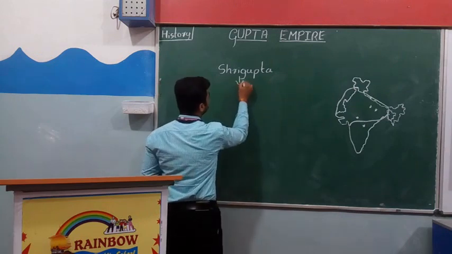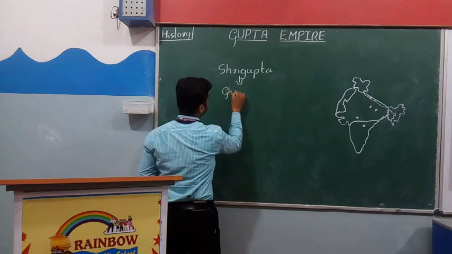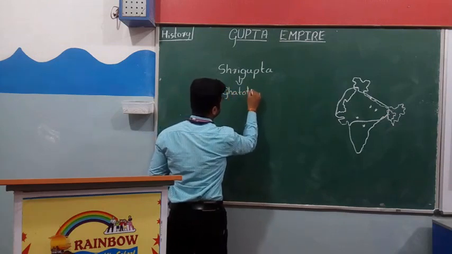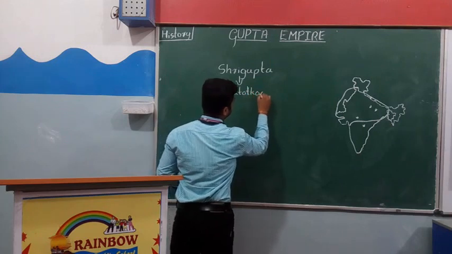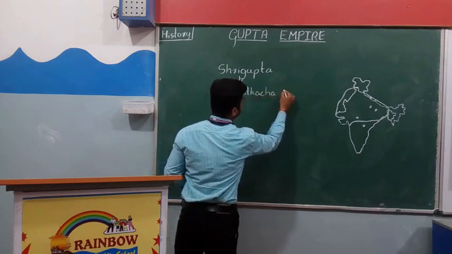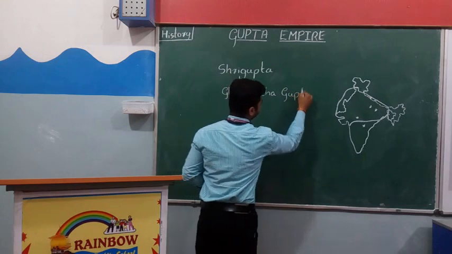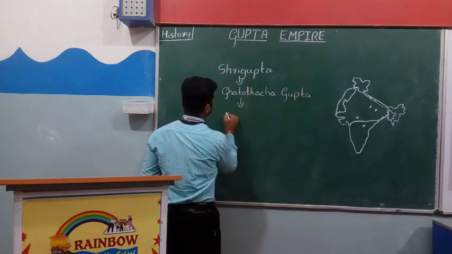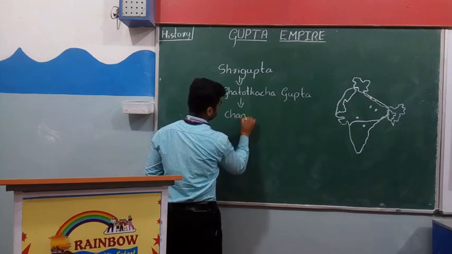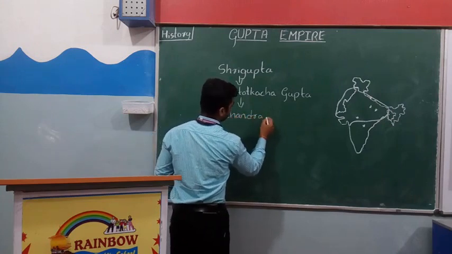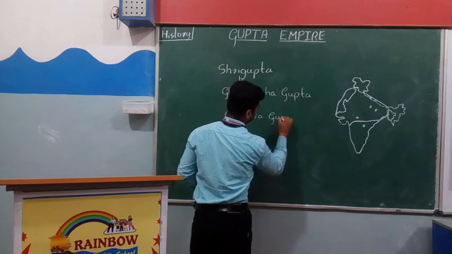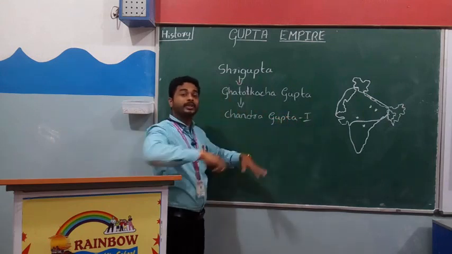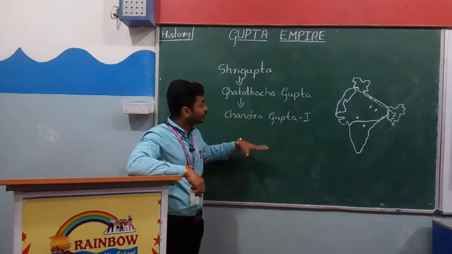After that, Ghatotkacha Gupta. Then Chandragupta I. After that, most importantly, Samudragupta.